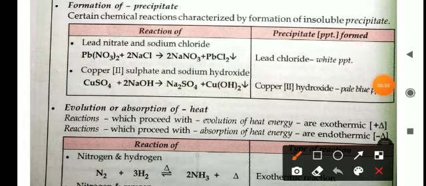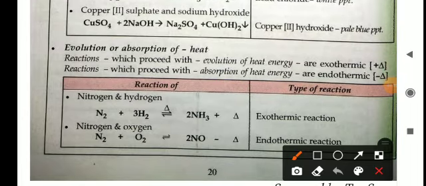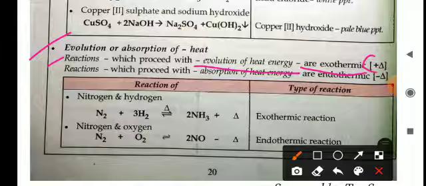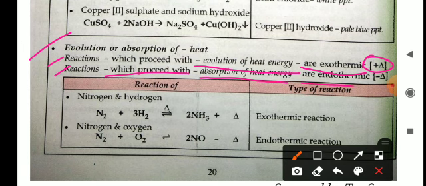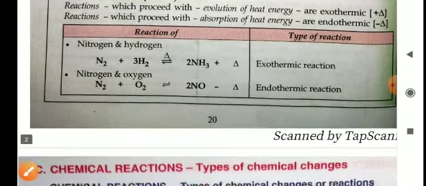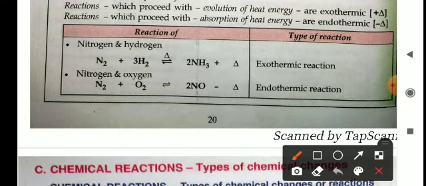Okay, now come to the evolution of heat. It is the fourth parameter by which you can find out about the process of a chemical reaction. Reactions which proceed with evolution of energy or heat are called exothermic reactions and are shown by the positive sign of delta. Reactions which proceed with the absorption of heat or energy are called endothermic reactions and are denoted by the negative sign of delta.